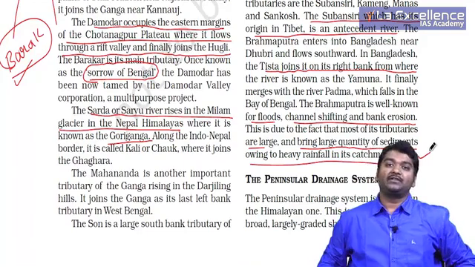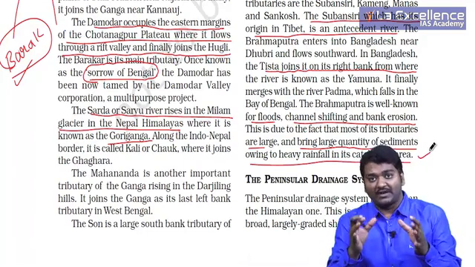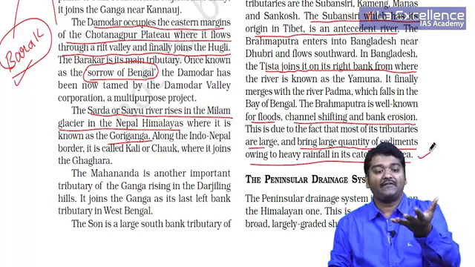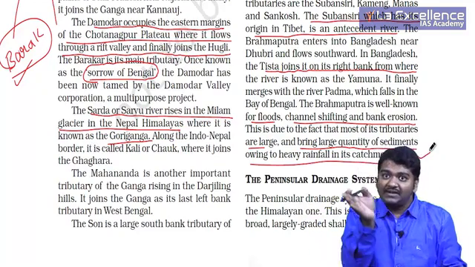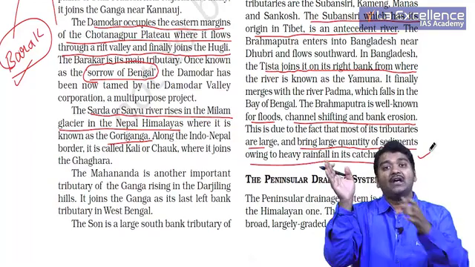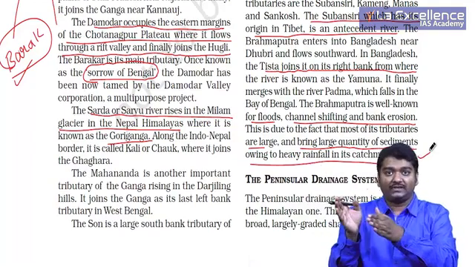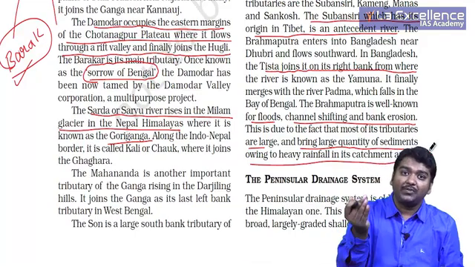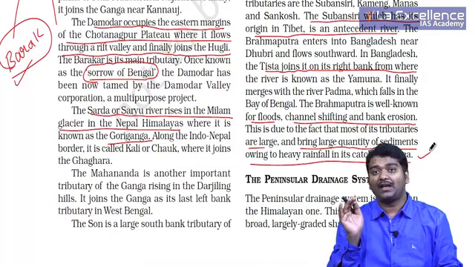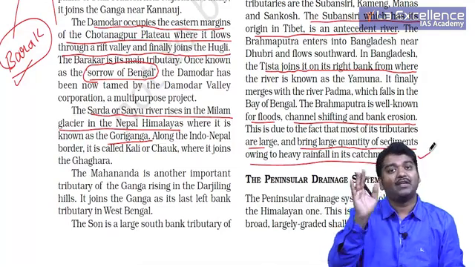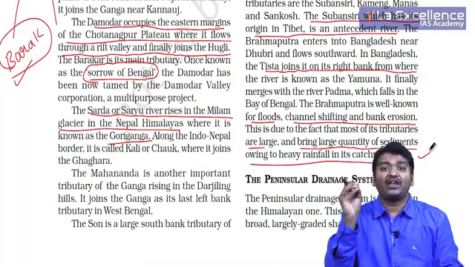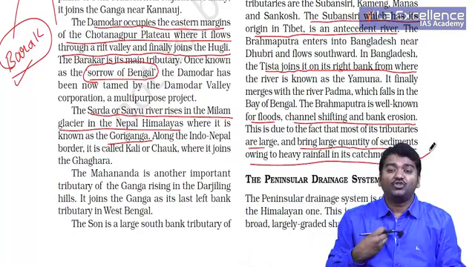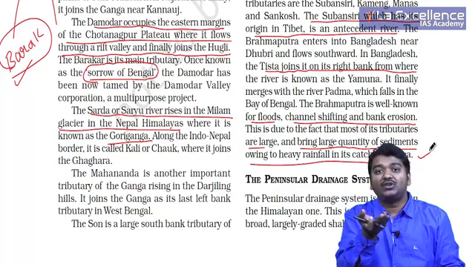One of the most important things that you need to remember with respect to Brahmaputra is that when it is moving in Tibet, it is not having much water. But once it enters into Arunachal Pradesh, after Dibang and Lohit join, and then several tributaries come and join. Most of these tributaries originate in northeast India, or they are actually originating in the Himalayas. And because of the heavy rainfall present in the northeast India, because of the Bay of Bengal branch, we usually observe that floods usually take place.